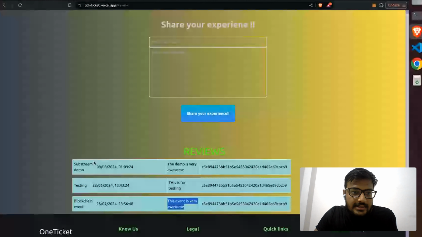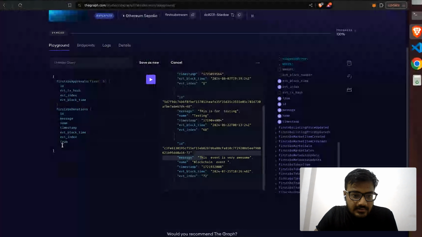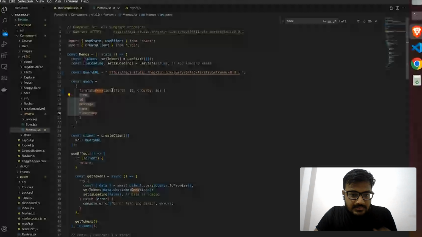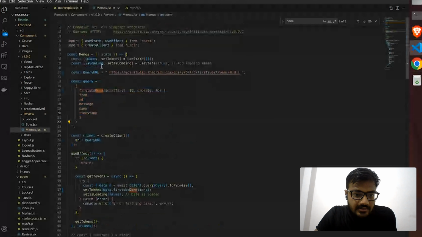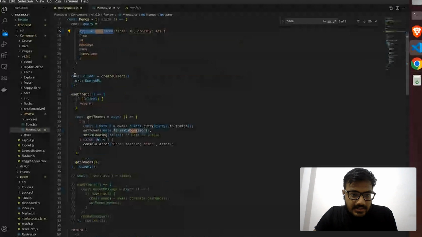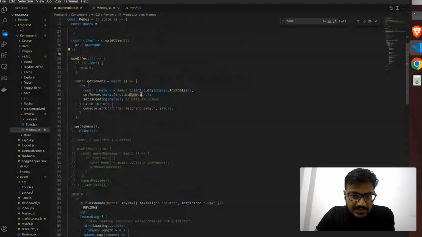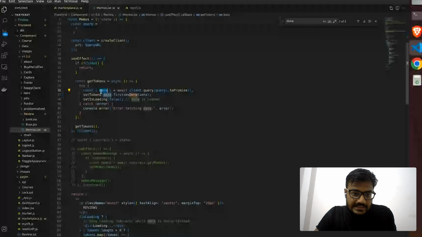So I have to copy this and make this look the same. And I have the parameters, from ID, message, timestamp. That ID, message, timestamp we have in the form as well, which is the same. And I have to change again in one place, which is this. After this, I have queried the data from the query URL, which is the first donations. Then I created the client. Basically the client is used to fetch all the queries, and it will assign them in the data.